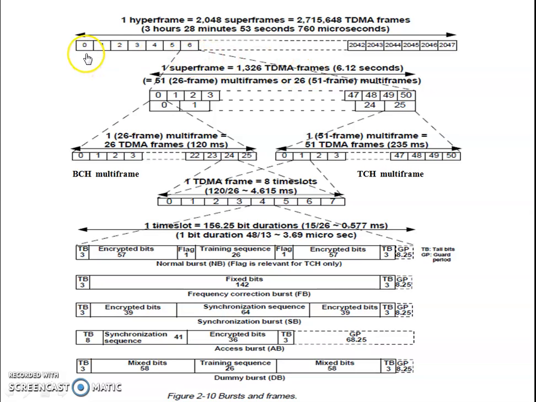And such 2048 superframes become one hyperframe. One hyperframe takes around 3 hours, 28 minutes and 53 seconds and a few microseconds. This is how the bit sequences get combined, ending with the hyperframe, and the data burst sequences can be transferred into the network.